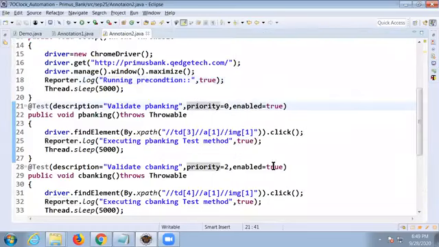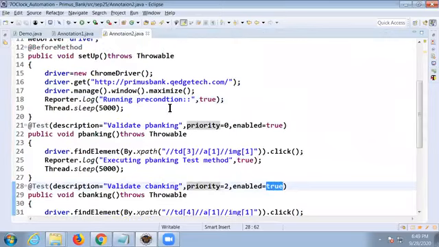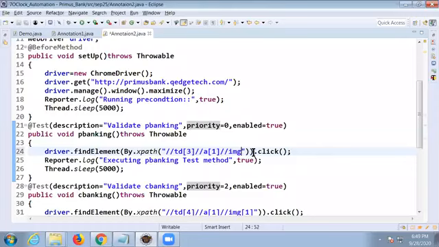Like that, if you want to disable a test case, we can disable. For example, one more interview question. All of you try to understand me. Suppose, for example, in one of the test cases I'm not giving the right locator. Remember all of you, the problem in TestNG is that it will give only pass or fail. When a test case got executed, it says pass. Whenever your method is not executing successfully, it will fail.